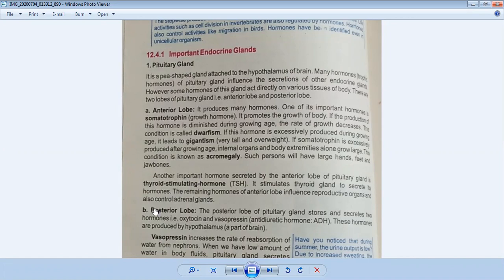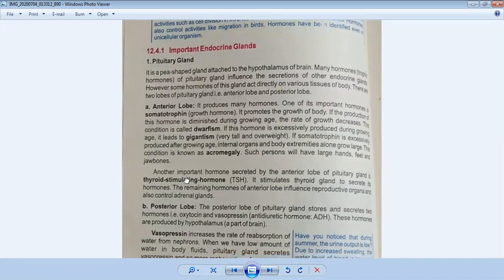Now we will discuss the posterior lobe of pituitary gland. What happens inside it? The posterior lobe of pituitary gland stores and secretes two hormones. So we will see in the book.